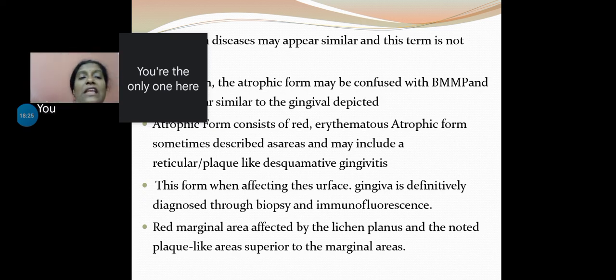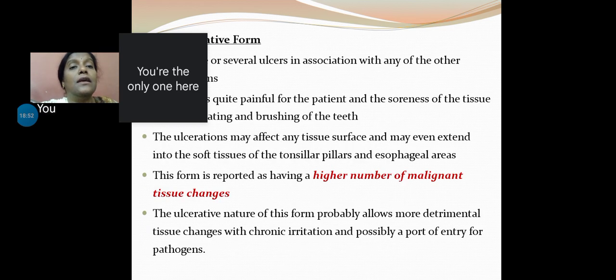When this form affects the gingiva, it is definitely diagnosed through biopsy and immunofluorescence, because a whole lot of lesions can appear erythematous. So we have to be very careful with these red-appearing lesions. A red marginal area affected by lichen planus with plaque-like areas superior to the marginal areas would again be a diagnostic clue.